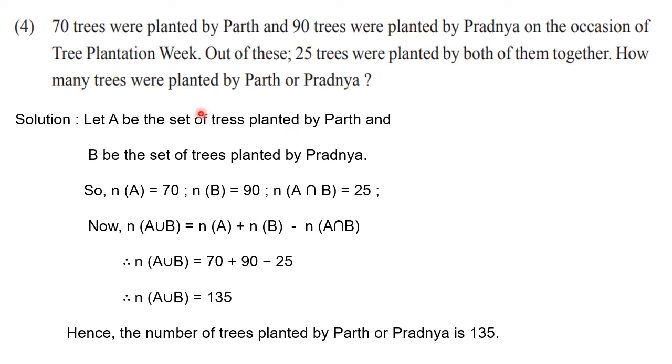So here what we can find is all the word problems can be solved by using the same formula. Only thing is that after reading the question, you need to understand it. You need to write down what is given to you and what you want to find. Okay.